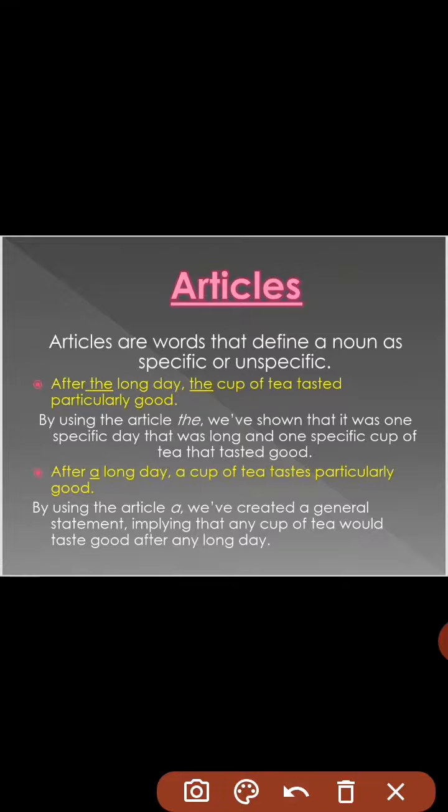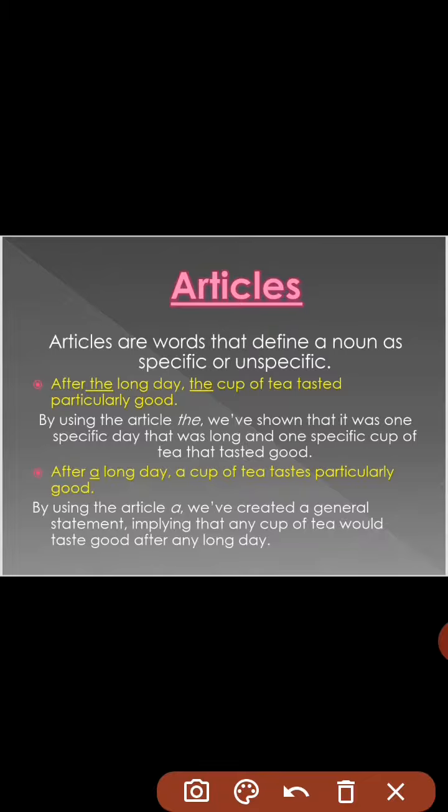For example, after the long day, the cup of tea tasted particularly good. Now here, long day was stressed, so the is used with long day. Similarly, that was the cup of tea which was tasted. So there was a quality associated with the cup. So that is why we have used the over there. So this is how we use the definite article.